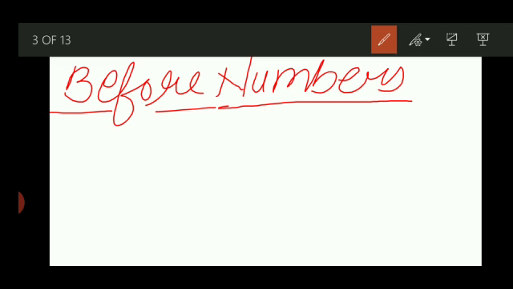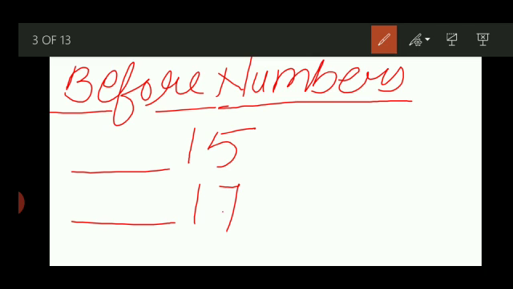See, I am giving two examples first. I am writing number 15 here and one is 17. I hope it is very easy to give the answer, but as much as you will enter in the chapter, it will be difficult. But I hope I will tell the concept, there no number is difficult to find out. See the numbers. Number 1 is 15 and number 2 is 17. There are two numbers here. How to find out the before numbers? If you have not learned, it is easy. Maybe all children have learned, but the logic behind.